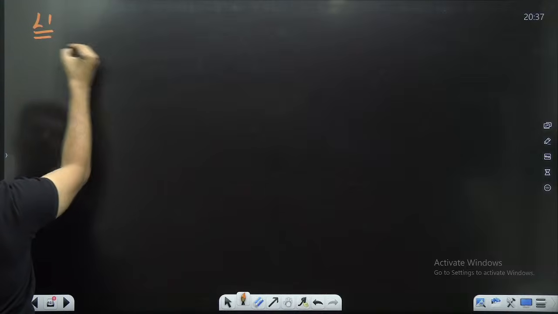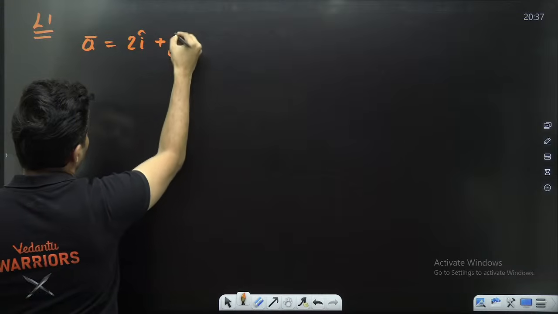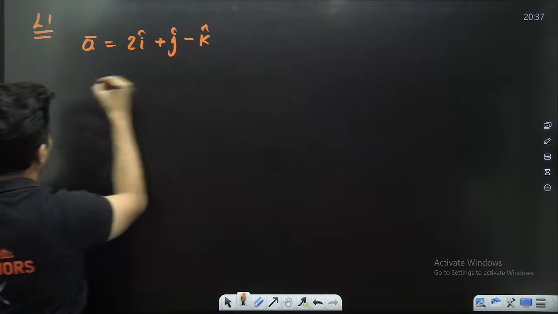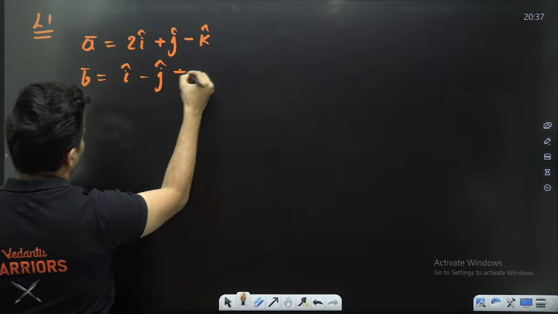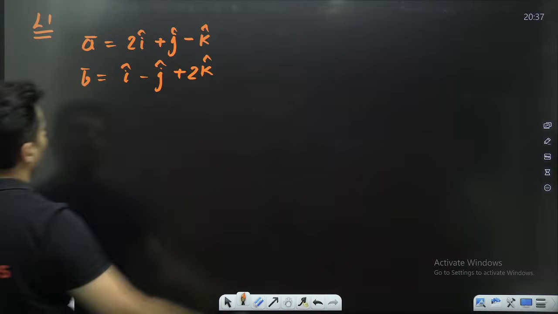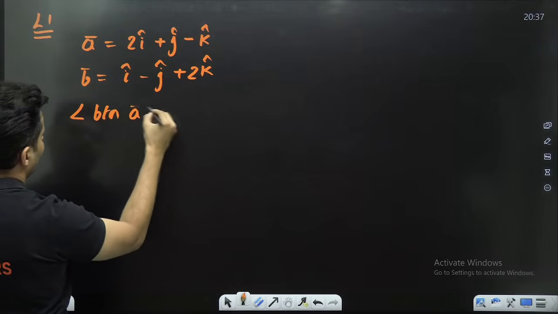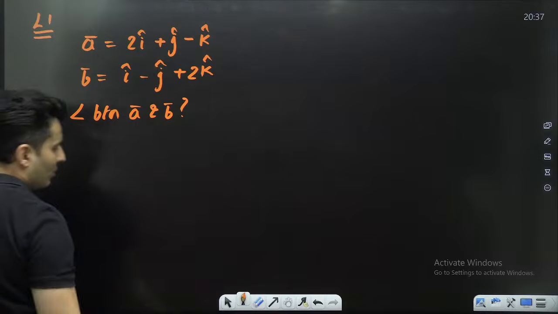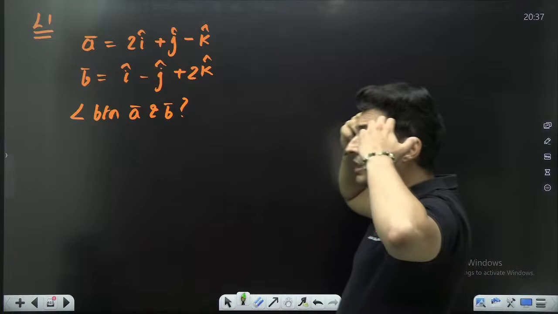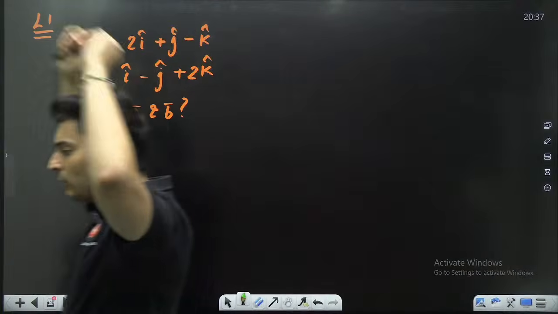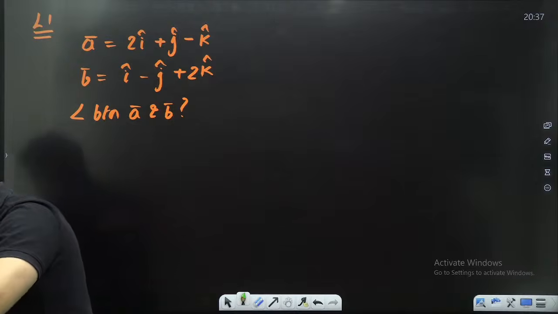Example, if A is 2i cap plus j cap minus k cap, and B vector is i cap minus j cap plus 2k cap, find the angle between A and B. That is your question. Find the angle between A vector and B vector. These are vectors in 3 dimensions. You don't even have to visualize anything. You just have to go with the formula.